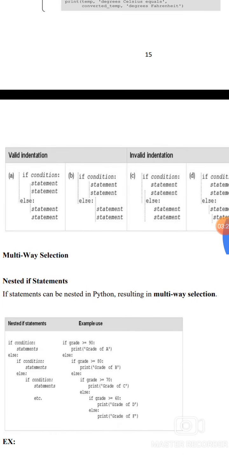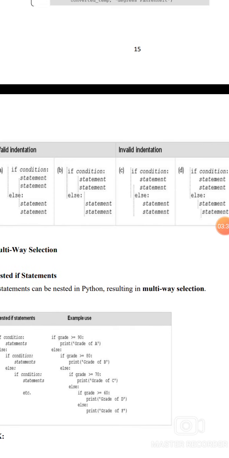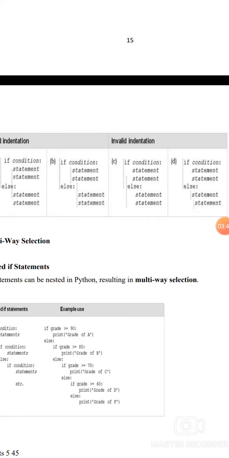Valid indentation and invalid indentation. The valid indentation: if condition, statement, else, statement. B, if condition, statement, else, statement. C, if condition, statement, else, statement. D, if condition, statement, else, statement.